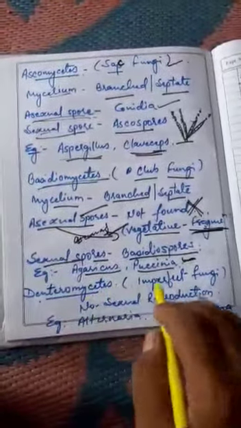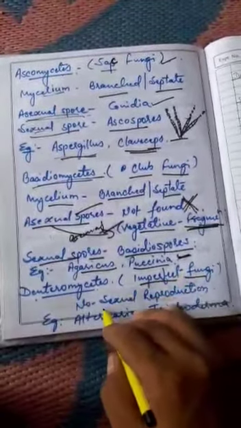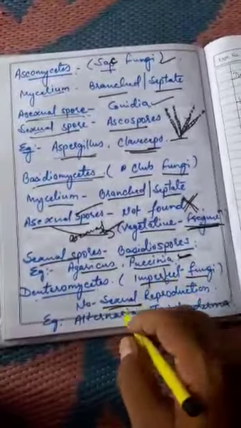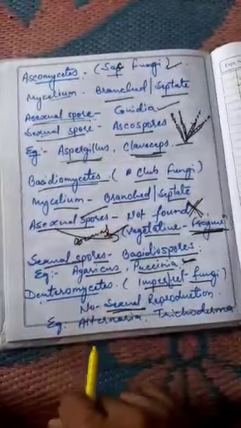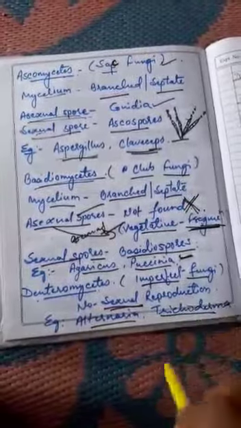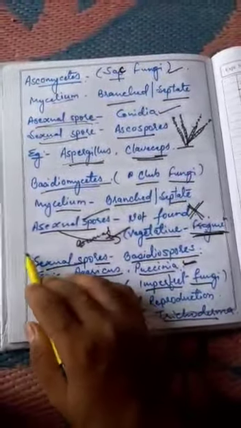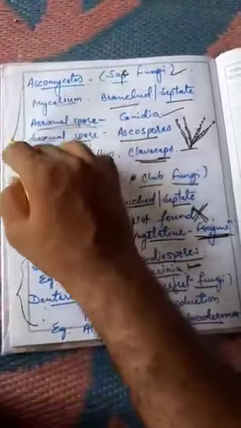Deuteromycetes. Deuteromycetes is known as imperfect fungi. Why? Because it does not have any sexual mode of reproduction. Everything else is the same as basidiomycetes. The examples are Alternaria and Trichoderma. So this is all about fungi and all its groups.